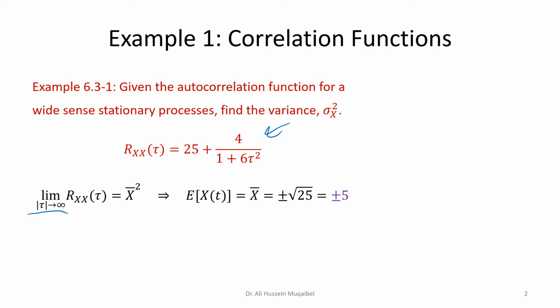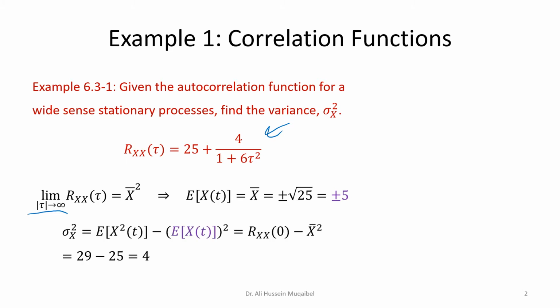Remember that if the process is ergodic and stationary, then we can take this limit. Now we can also find the expected value of x squared by evaluating Rxx at tau equal to 0, which should equal 29.